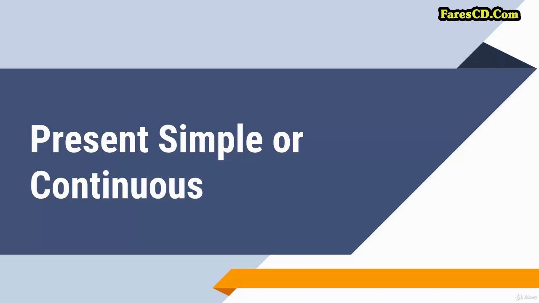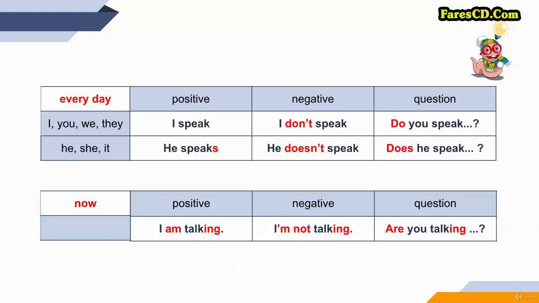Here, I'm not going to explain everything in detail, just because there were lectures in the previous levels where everything is explained really word by word. So if you find something difficult, just find the lecture in A1 or in A2 level, watch it, and come back to it. Present simple, present continuous.